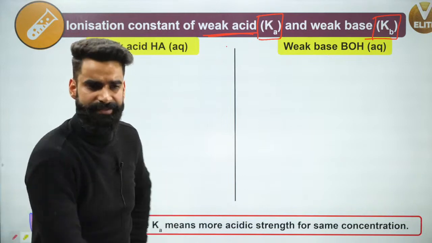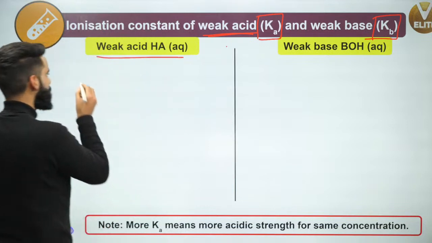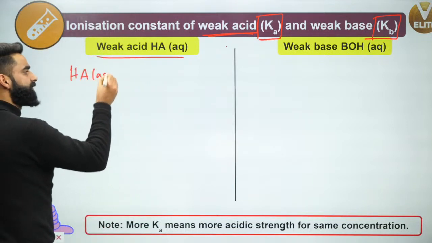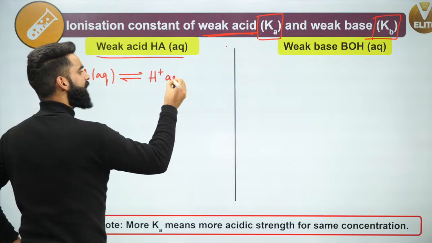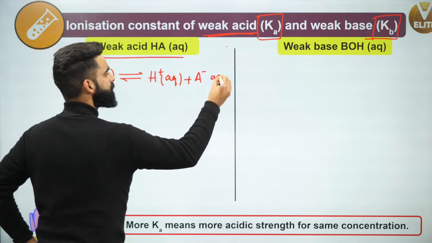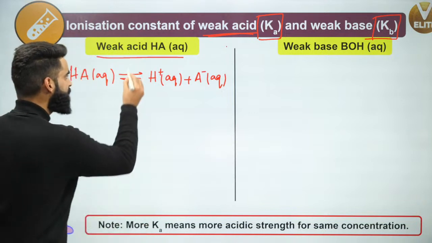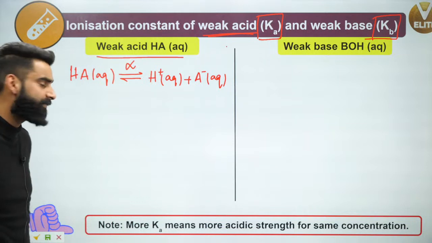See, guys. For example, I have got a weak acid HA. Understand properly. This is HA, a weak acid. So it will be in equilibrium with its ions, and its ions are H positive aqueous plus A negative aqueous. Let's say the degree of ionization for this weak acid is alpha.